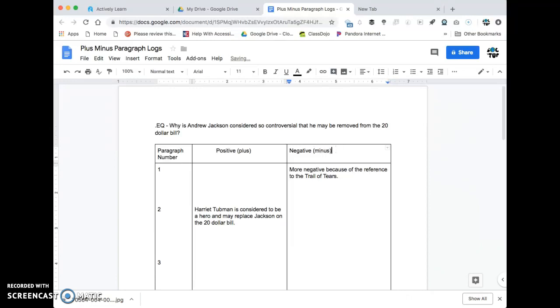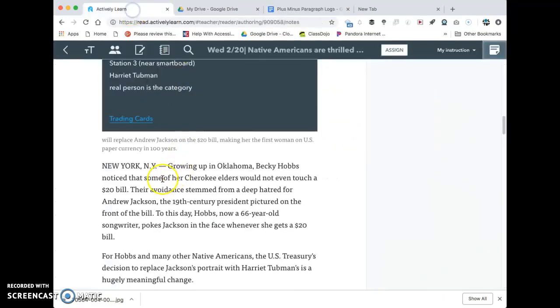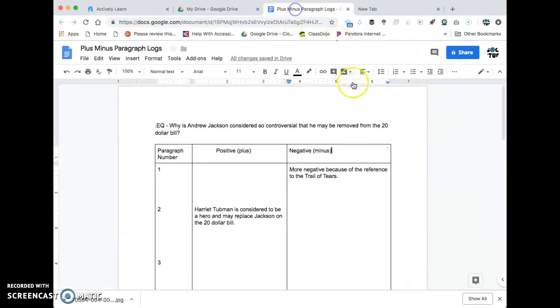All right. And as I read paragraph 1, this seems to be more of a negative paragraph. So I said this is more of a negative paragraph because it's a reference to the Trail of Tears.